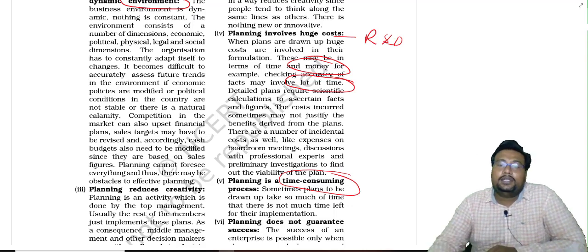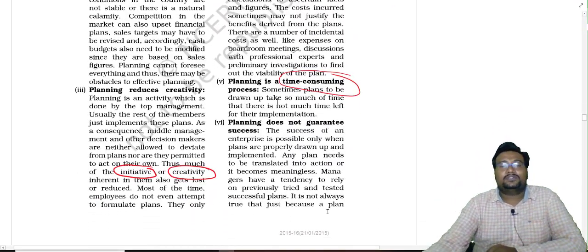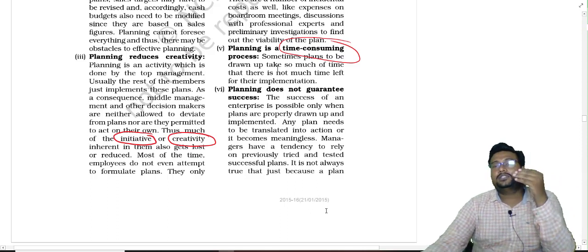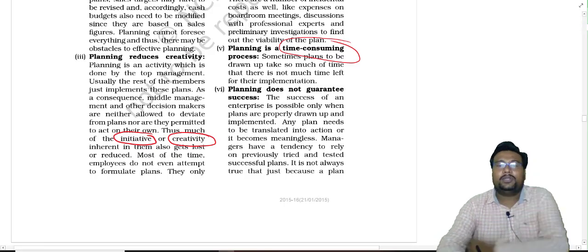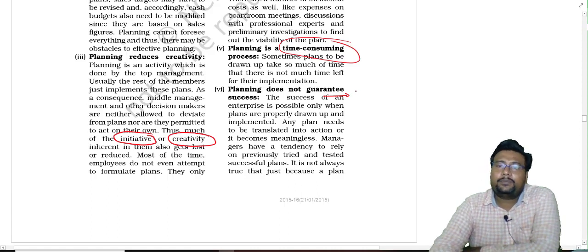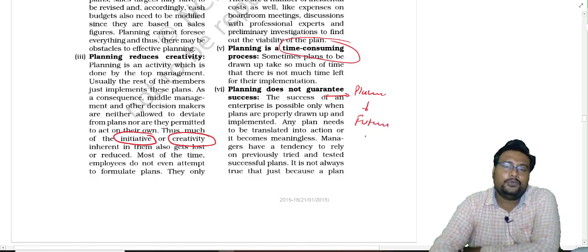Okay. Next one is that planning does not guarantee success. We already discussed that. How is planning not a 100% guarantee of success? Look, beta, for this there is one particular keyword: planning depends on the future. We are doing the planning for the future. The future is uncertain.